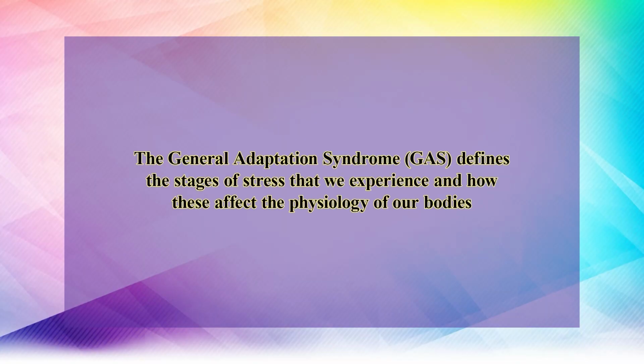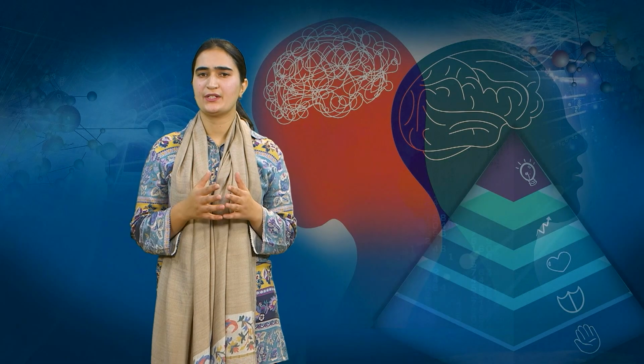Animals, including humans, are believed to have an inherent stress response. The physiological impacts of stress can harm the body permanently if it is subjected to them for an extended period of time. The general adaptation syndrome defines the states of stress that we experience and how these affect the physiology of our bodies. When stressed, the body undergoes various changes.